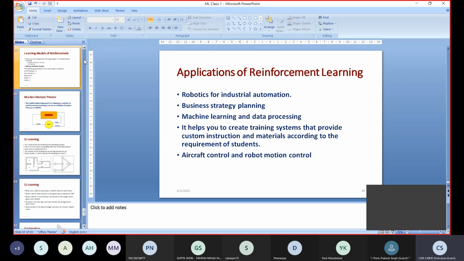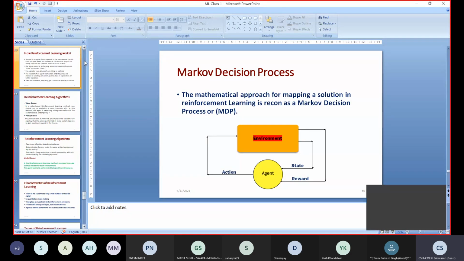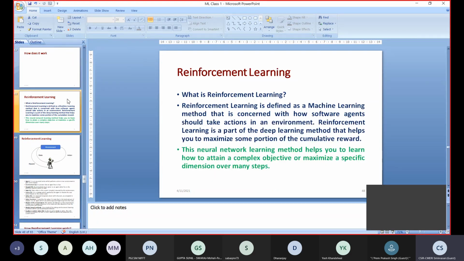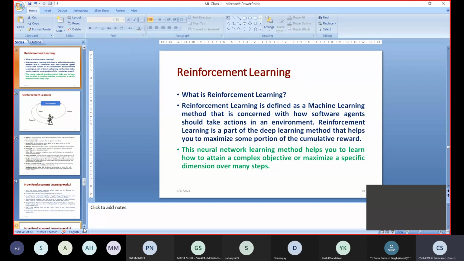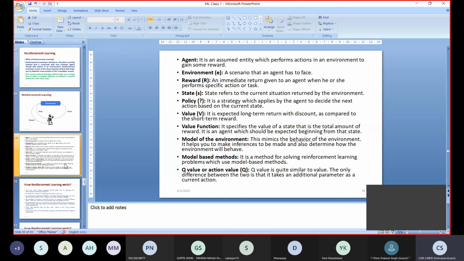Next class we will be seeing the Markov decision process with a proper example. Today's class we have seen mainly reinforcement learning and an example of reinforcement learning. After seeing the example, we saw these terminologies: agent, environment, reward, state, policy, value function, model of the environment, model based method. This Q value we did not see, we will see next class.